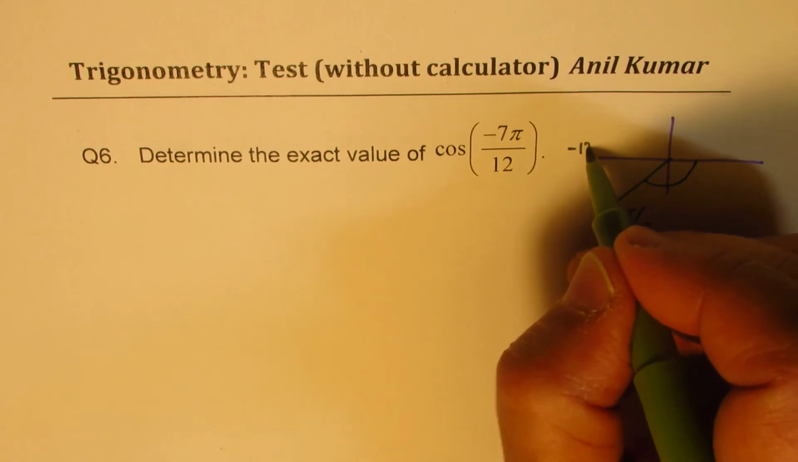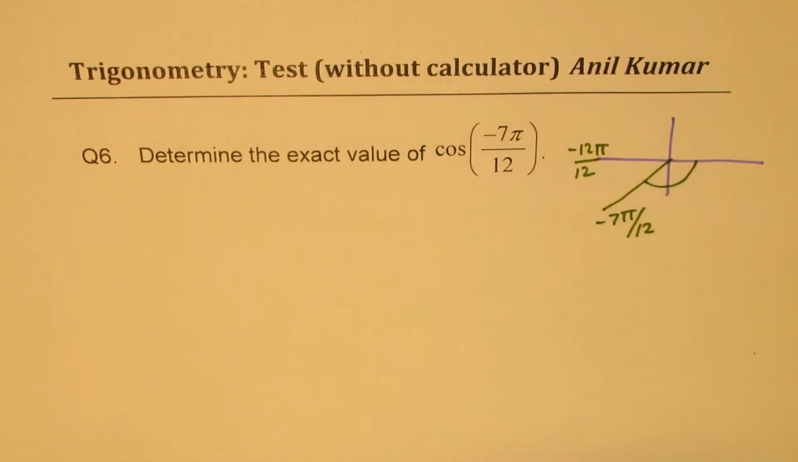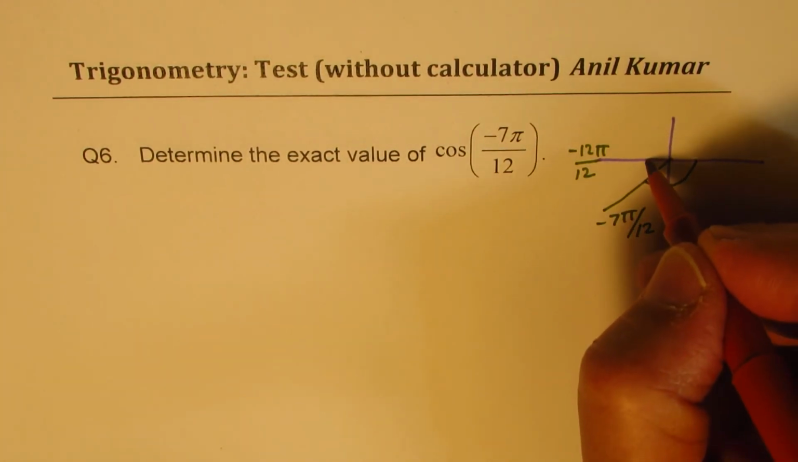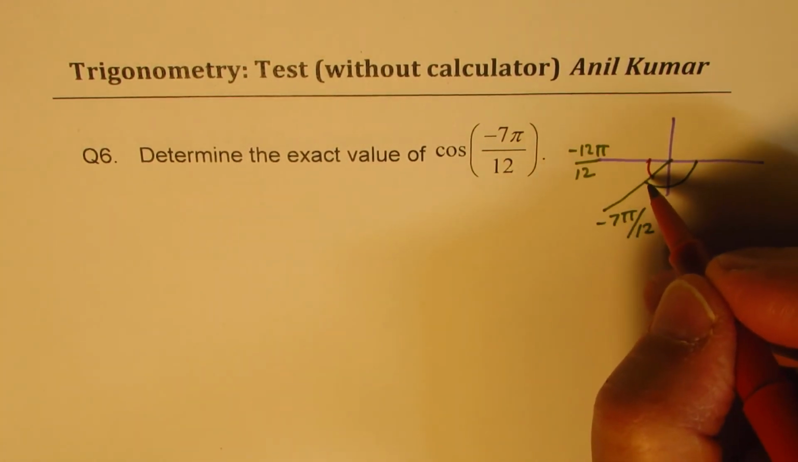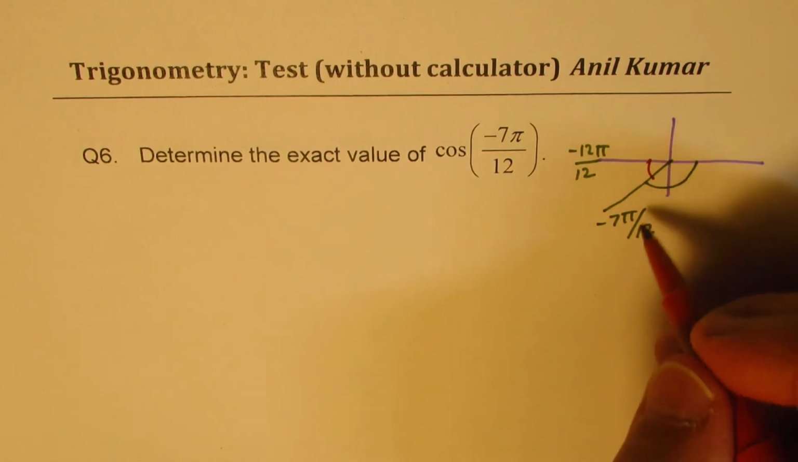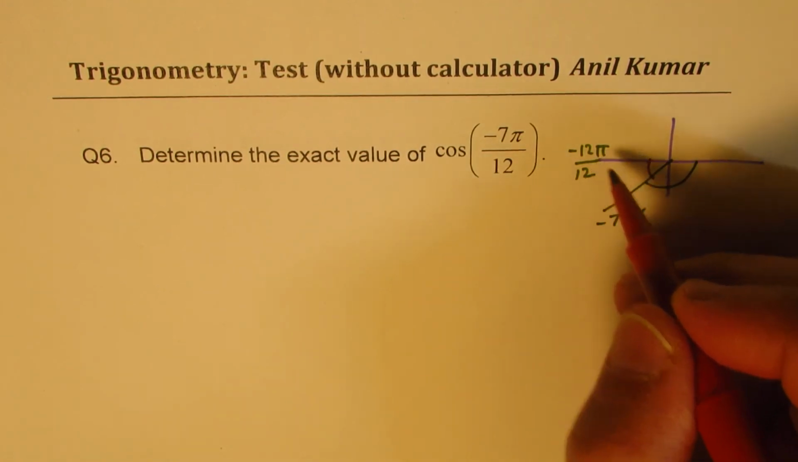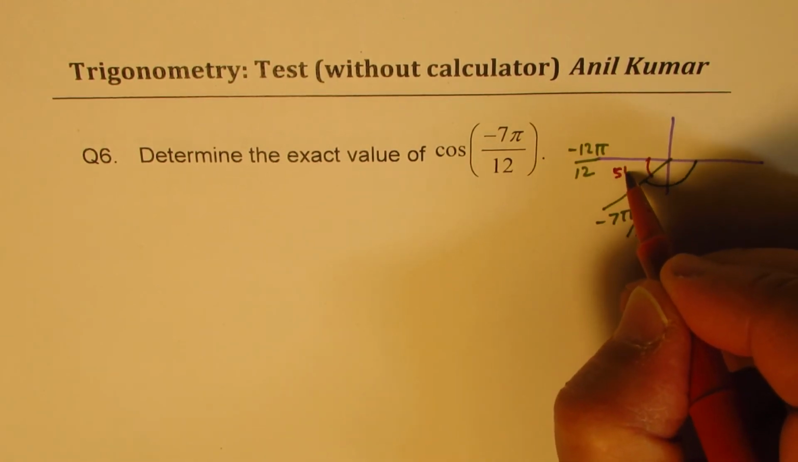Since this is minus 12 pi by 12, in that case the related acute angle over here is 7 and 5 gives you 12, so it is 5 pi by 12.